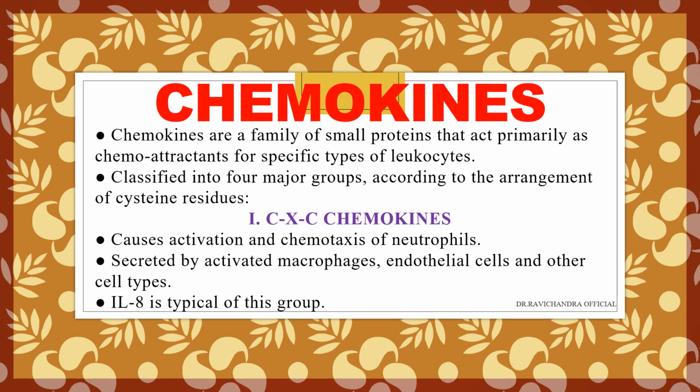They are classified into 4 major groups according to the arrangement of cysteine residues. First one, CXC chemokines. They will cause activation and chemotaxis of neutrophils and they are secreted by activated macrophages and endothelial cells. IL-8, interleukin 8, is typical of this group.